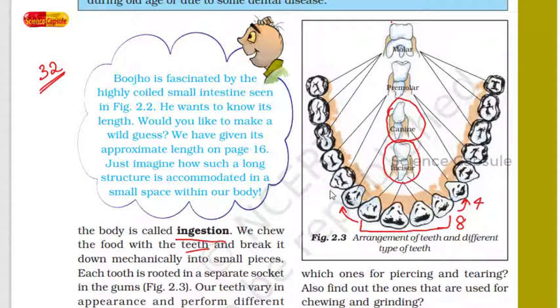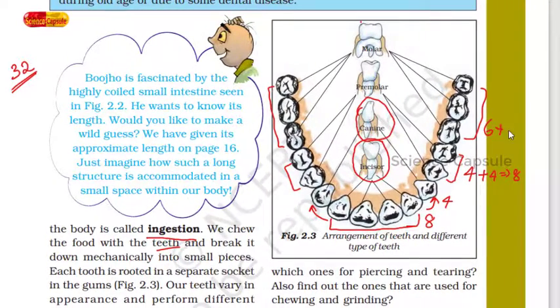Students, followed by canine teeth you will find 2 teeth premolar and after that 3 molar. On the right hand side also you will see 2 premolar and 3 molar. So on the lower jaw we find 3 plus 3, 6 molar, and 2 plus 2, 4 premolar on the lower jaw. In the upper jaw also we will find 4, so 4 plus 4 will be 8. Here lower jaw we find 6 molar and in the upper jaw also we will have 6 molar, so altogether, that is 6 plus 6 will be 12.